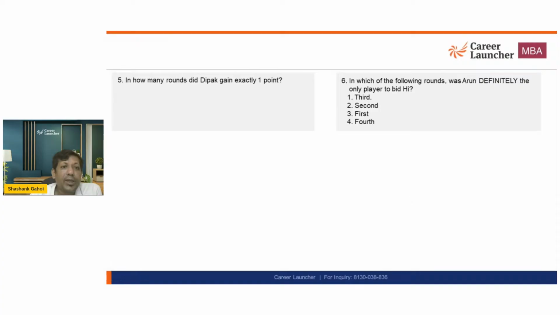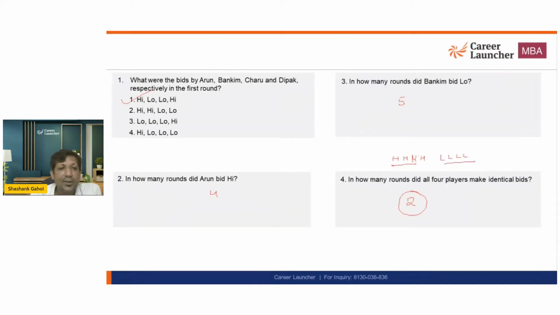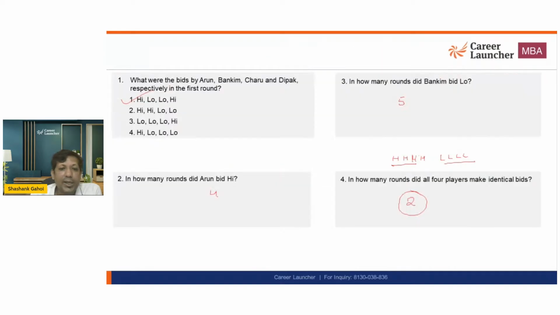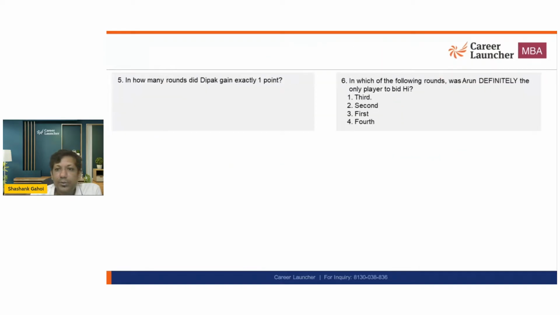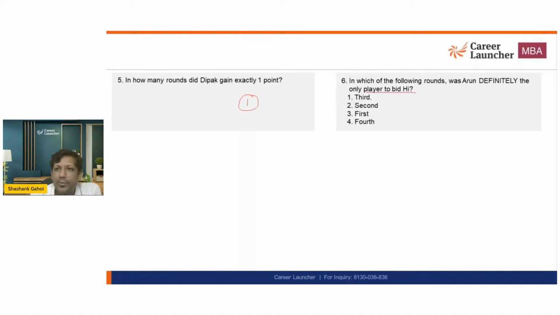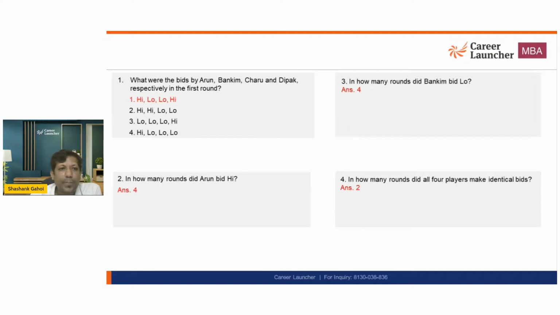Now the next one, in how many rounds did Deepak gain exactly 1 point? So Deepak को कितने rounds में exactly 1 point मिला? That is going to be only 1 round. And in how many rounds was Arun definitely the only player to bid high? मतलब only player to bid high का मतलब 3 पॉइंट की बात हो रही है. सो अरुण 2 बार, Arun got 2 times bid high, and he was the only guy. So answer of this question is going to be option 2.